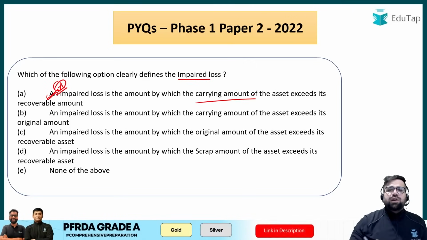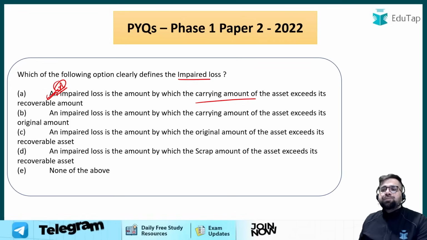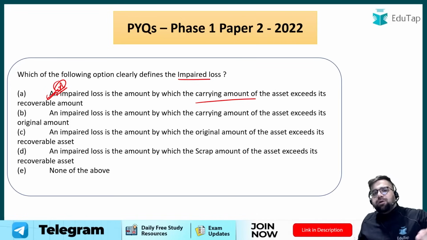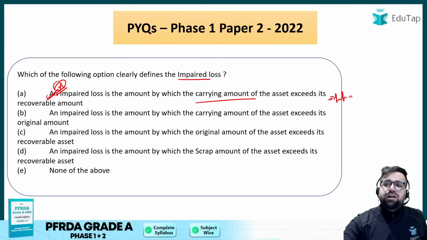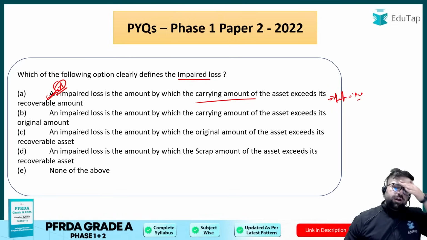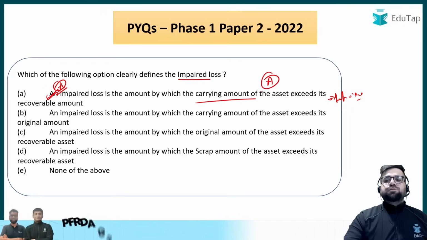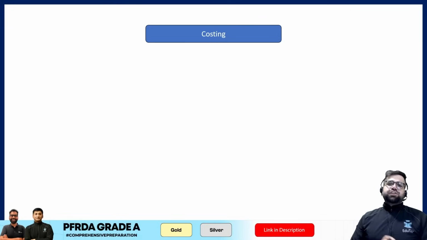Carrying amount is like you are carrying that particular asset, right? This is coming on your pocket. But if you see, if your carrying amount is more than the recoverable amount, then definitely your asset has become impaired. So you will have to either sell that asset or you have to replace it. So the correct answer over here will be option number A. Okay, very easy. Moving forward to the costing questions now.